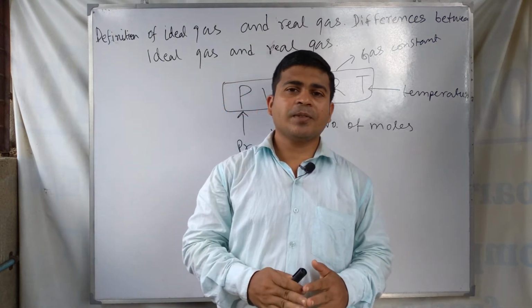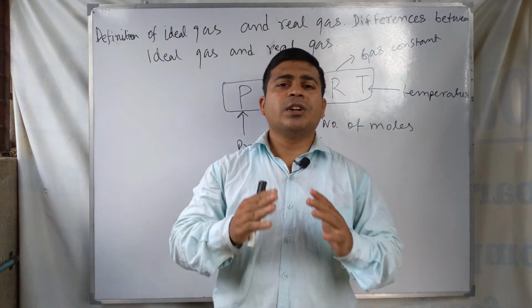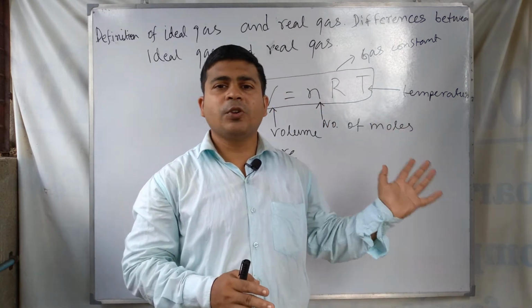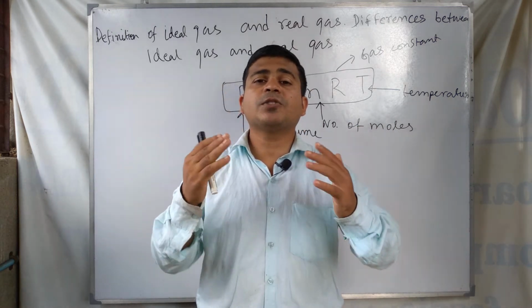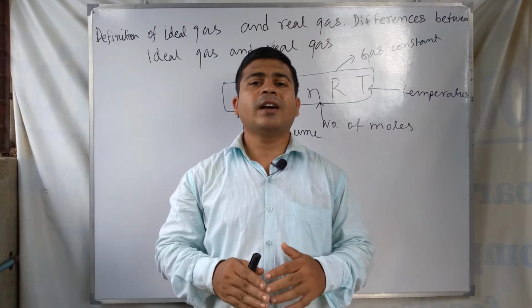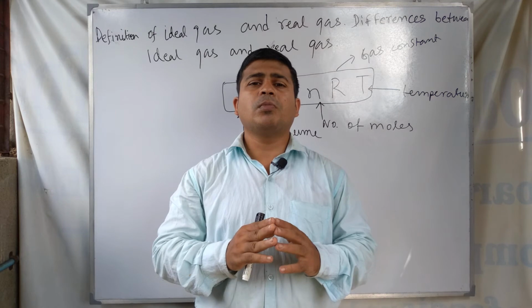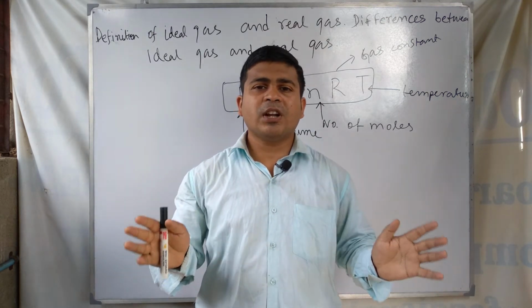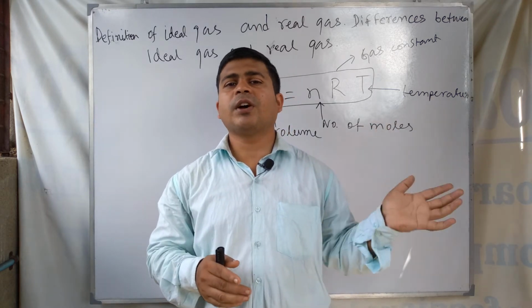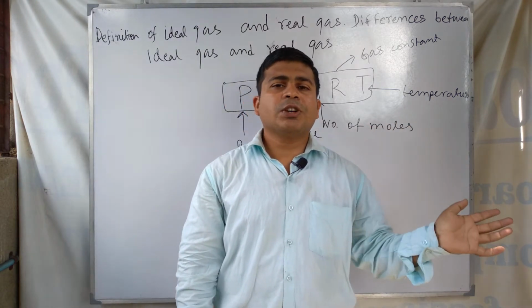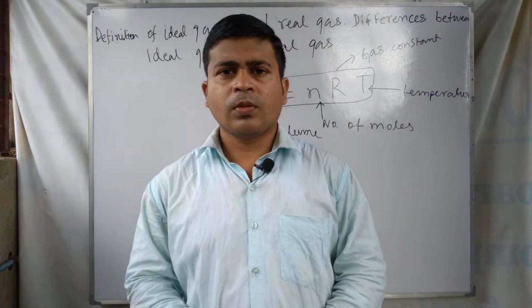And the real gas is a type of gas that does not obey this equation of state, the combined gas equation or the gas laws, in all ranges of temperature and pressure.